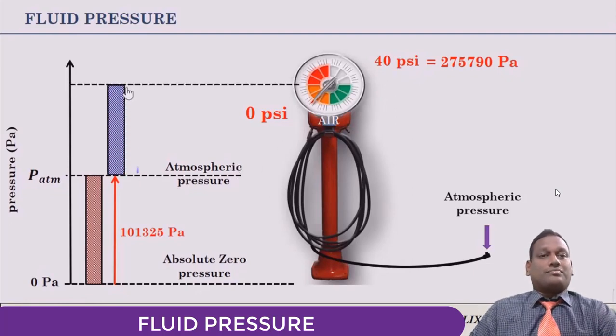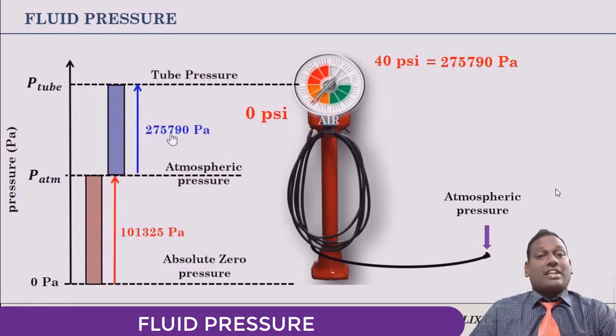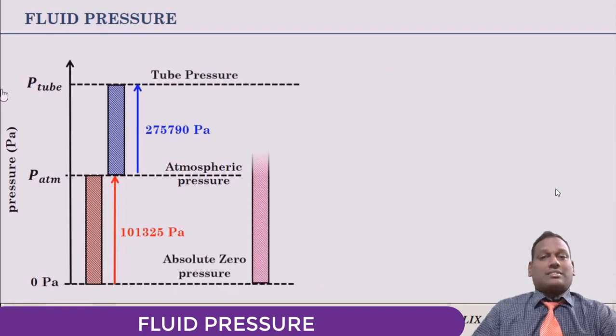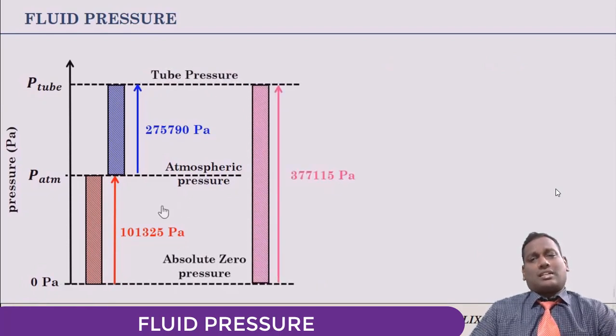So, tube pressure will be 275,790 pascals. From 0 pascals, it is 377,115 pascals. Both values are correct.